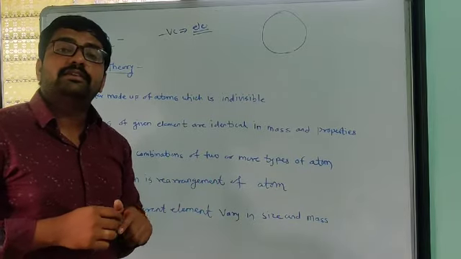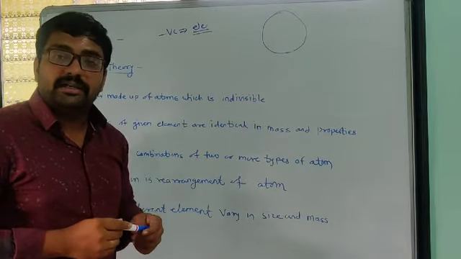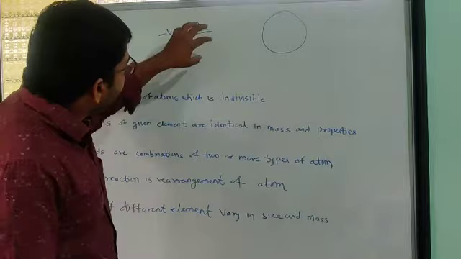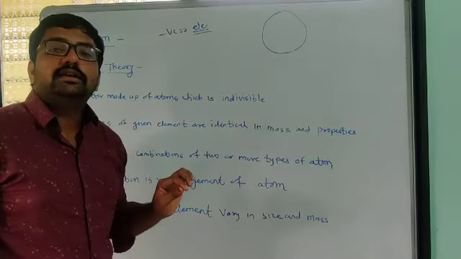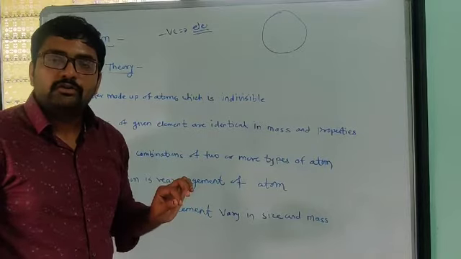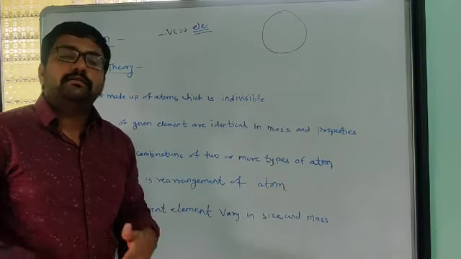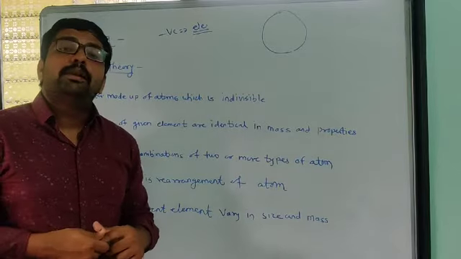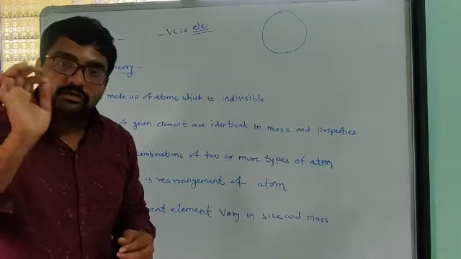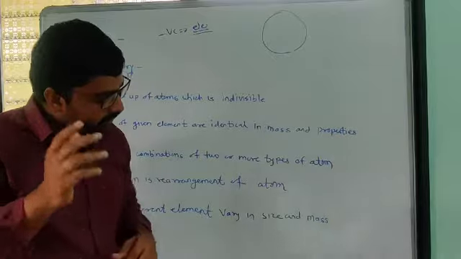The matter is not uniformly distributed, which they proved with the help of this negatively charged particle, the electron. How they proved it, we will see in the next part of this chapter. That is the plum pudding model of J.J. Thomson.